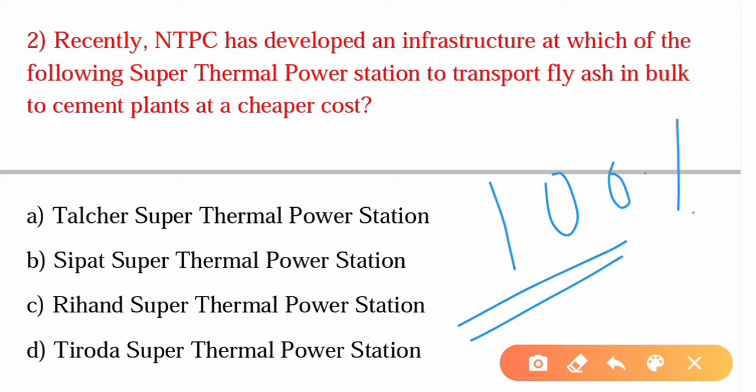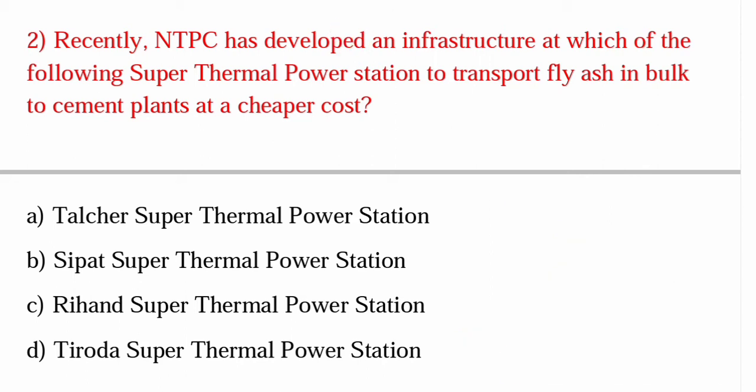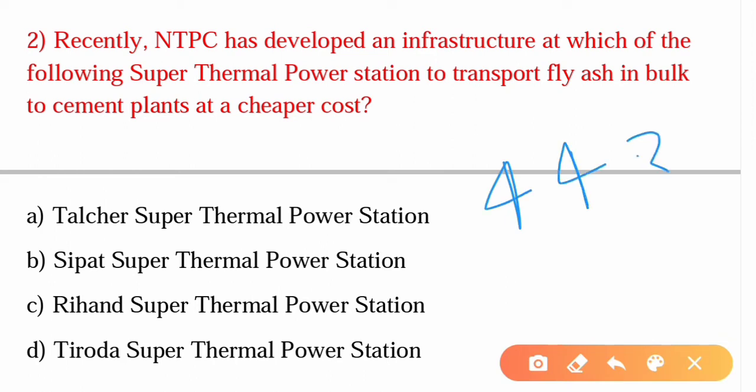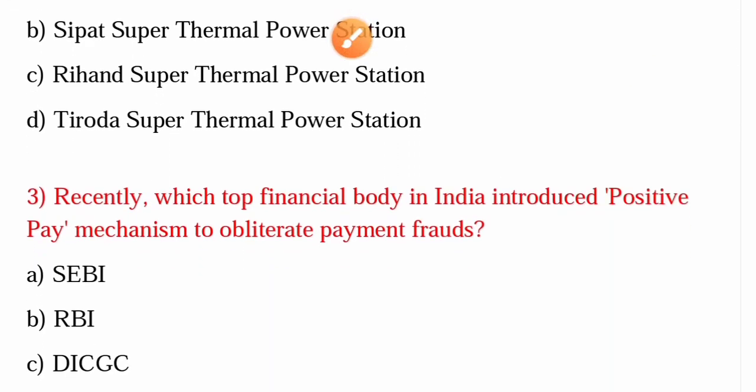So during the financial year 2019 to 20, almost 44.33 million tons of fly ash was utilized for various productive purposes. All right. Moving on to the third question.